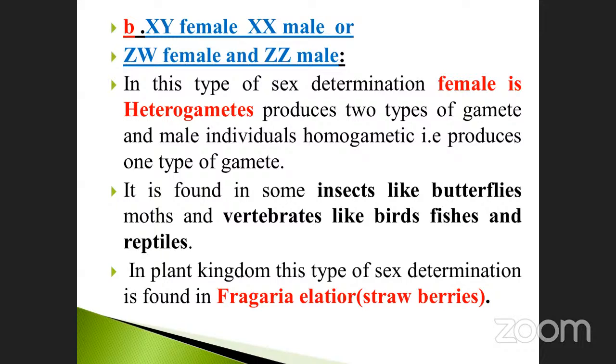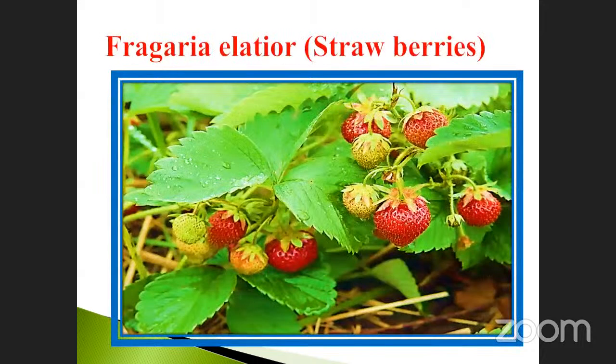The strawberry is a small red fruit containing a number of vitamins, particularly vitamin C. Here the female is heterogametic and the male is homogametic.